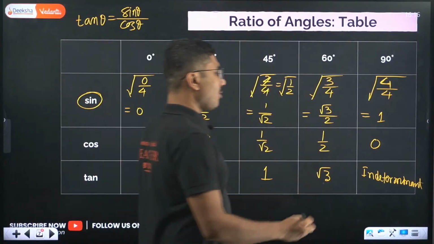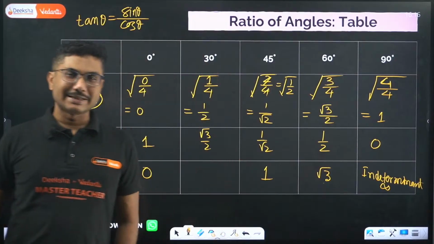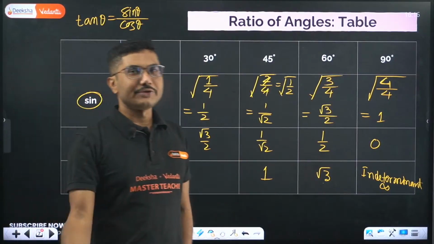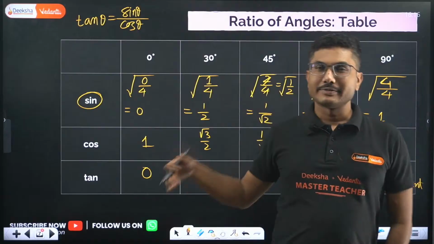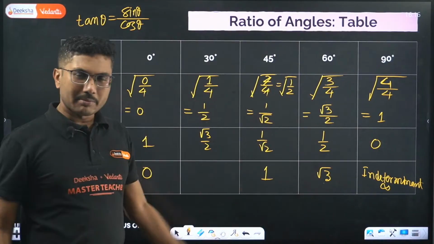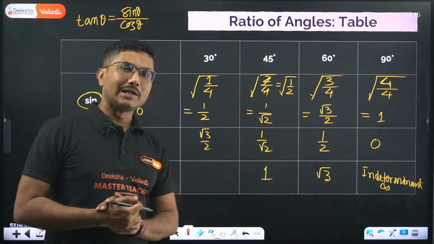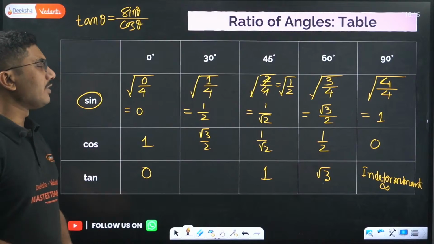For all theoretical purposes it is indeterminate; for practical purposes it's basically infinity. Infinity means which has no fixed value, it is the highest of the highest value, right? So this is the sine cos table. You don't need to remember any graphs of sine and cos, just the values. Values are very, very important.